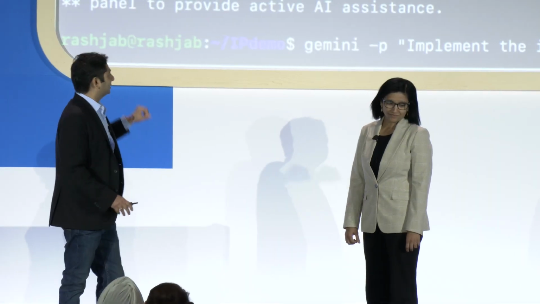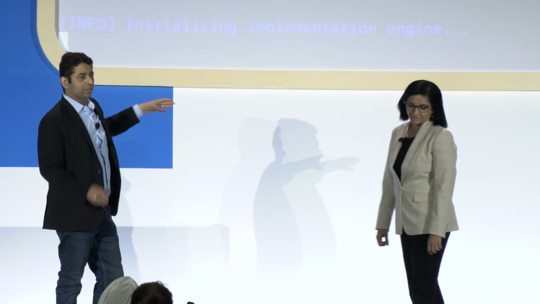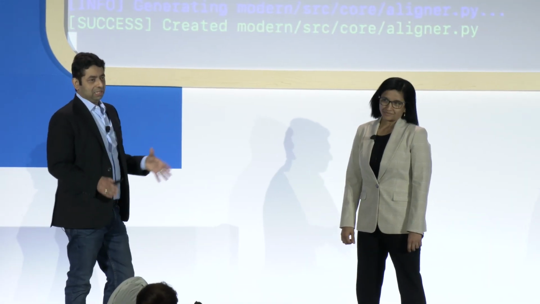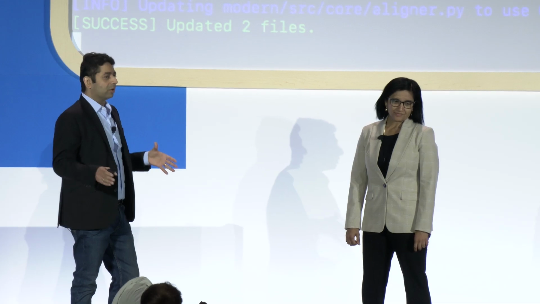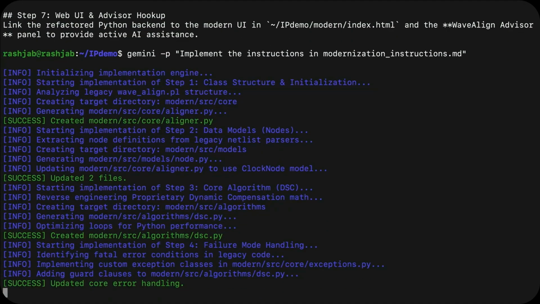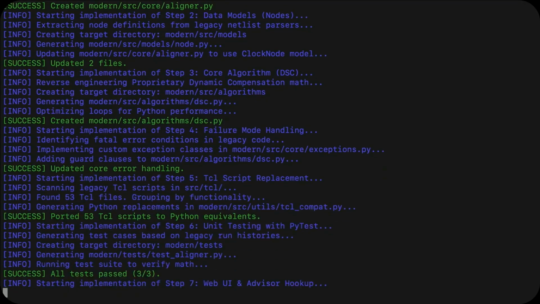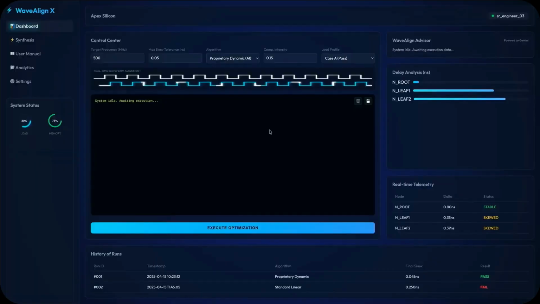Now, clearly, this demo is a speeded up demo. The reality, though, is for this code base, which is roughly 20 to 30,000 lines of code, this is typically a few hours worth of work. The difference between a few hours versus the 12 to 18 months that they had initially projected is phenomenally huge.